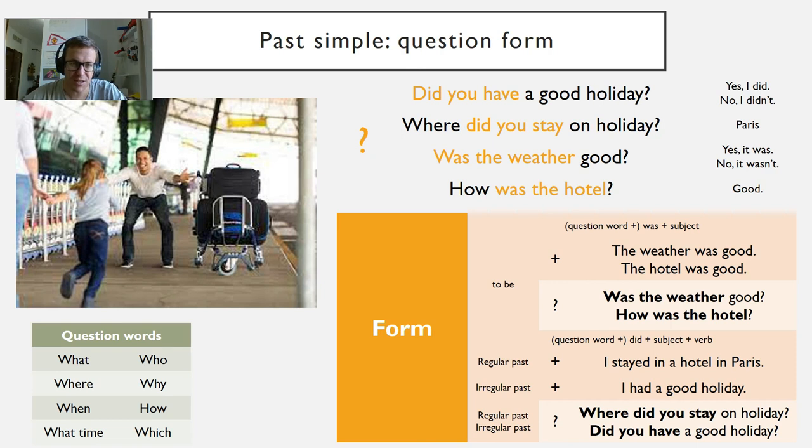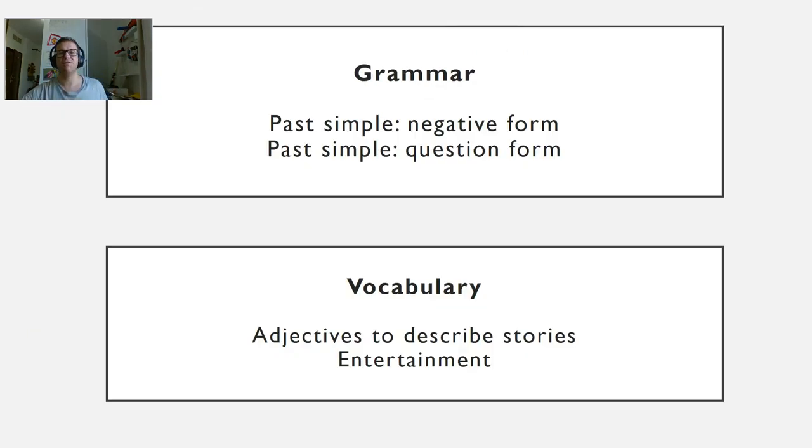And in this unit, we studied the grammar of past simple negatives and past simple questions. And the vocabulary we studied was adjectives to describe stories and entertainment. So the next time you do have a fun weekend, you will be able to ask questions about it and say the things that didn't happen on your weekend.